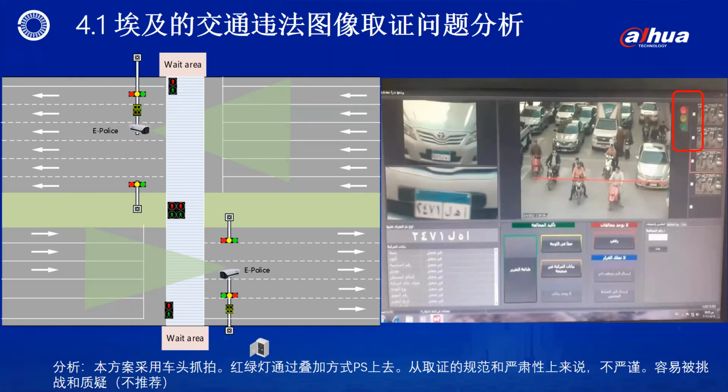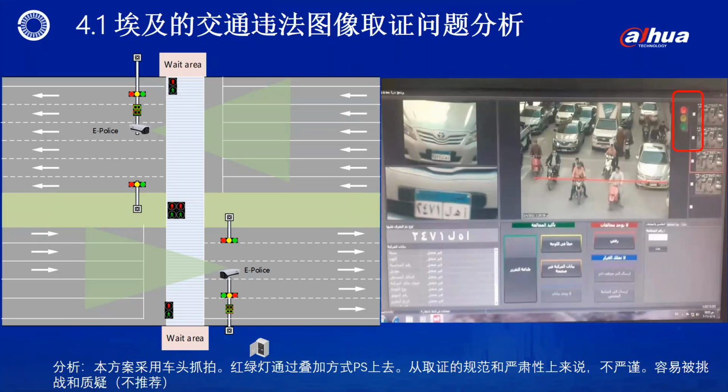Next, we will analyze the case of image forensics in two countries. Page 4.1. Photo forensics of traffic violations in Egypt. At present, the illegal evidence collection scheme of motor vehicles running red lights used in Egypt adopts the front capture scheme. When a motor vehicle passes through the parking line under the red light state, it will capture and collect a photo, and at the same time, the red light state of the motor vehicle will be synthesized and superimposed on the picture. From the perspective of picture specification, there are some problems which may affect the normal law enforcement.